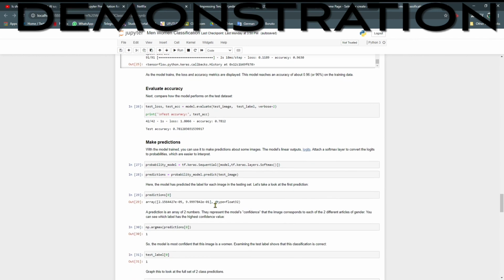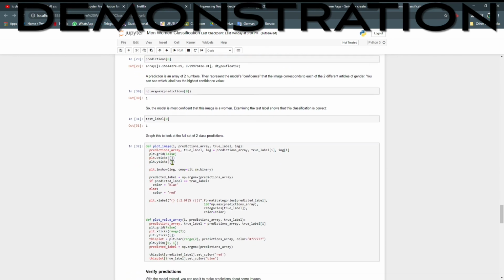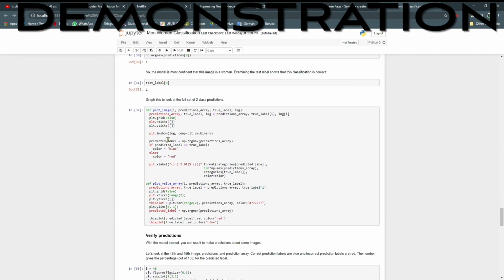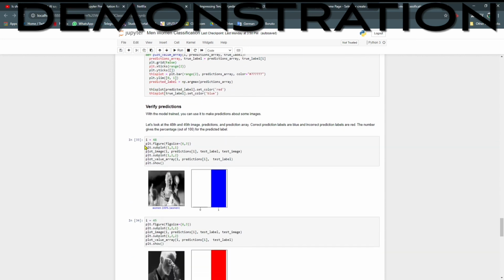Then we try to make predictions here. So here we plot the images to look at a full set of the two class predictions. When we predict the image of number 48, we get the correct result.